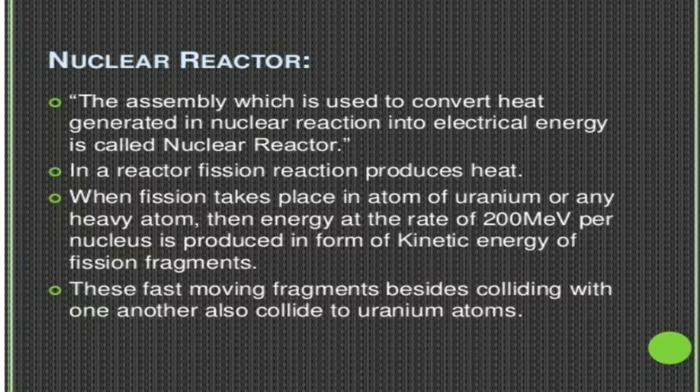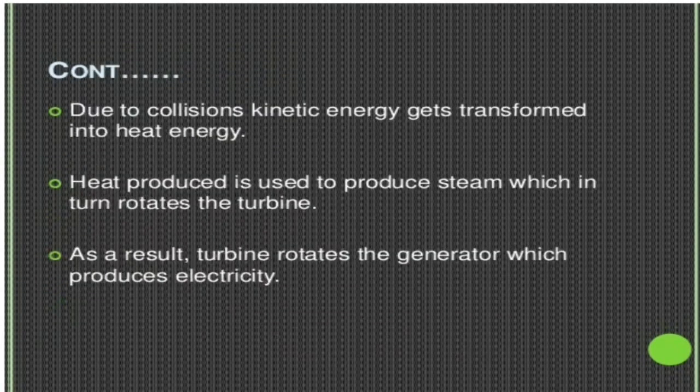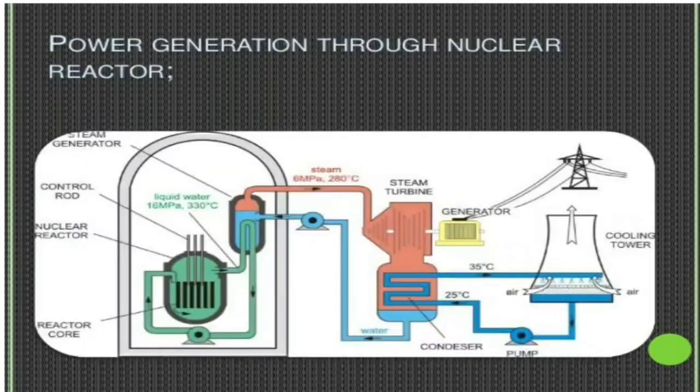That type of process we call an uncontrolled chain reaction. So chain reactions take place in two types: first uncontrolled, and second controlled chain reaction. The uncontrolled chain reaction is the principle of the atom bomb, and the controlled chain reaction is the principle behind the nuclear reactor. Next we are going to discuss the nuclear reactor.